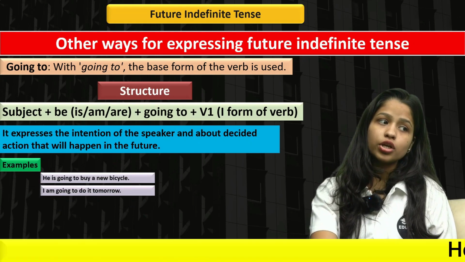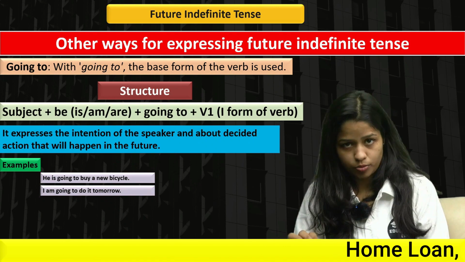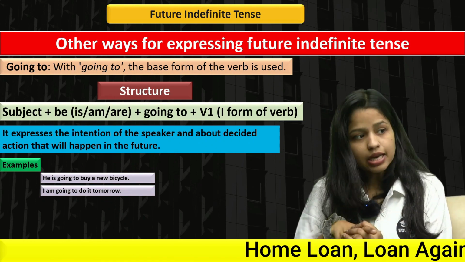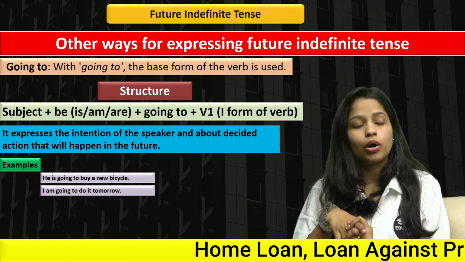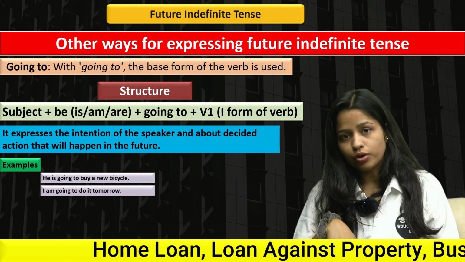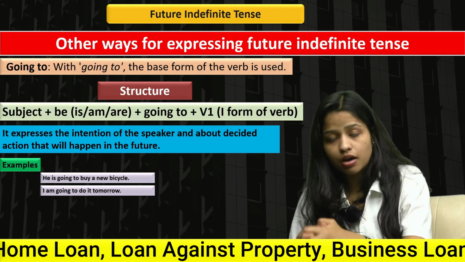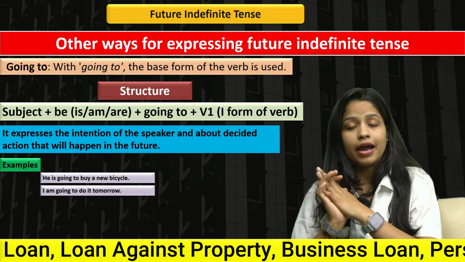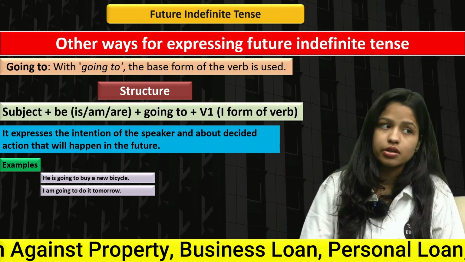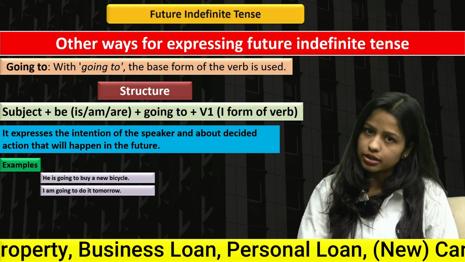He is going to buy a new bicycle. He is going to buy a new bicycle. What does this mean? This line is telling you about the intention of the speaker. The speaker's intention here is that he has decided that he will buy a new bicycle. And instead of saying he will buy a new bicycle, you can also say he is going to buy a new bicycle, right? Both are correct ways.